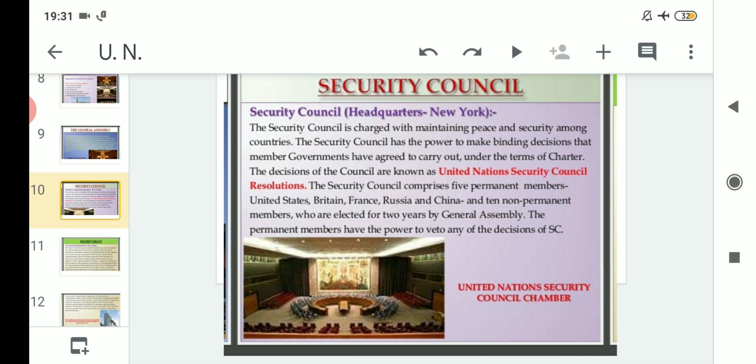There is good news regarding India also, because in the month of June India has been appointed as a non-permanent member. That means out of 10 non-permanent members, India is one of those. The non-permanent members are elected for a term of 2 years specifically, and they are elected by whom? By the General Assembly.